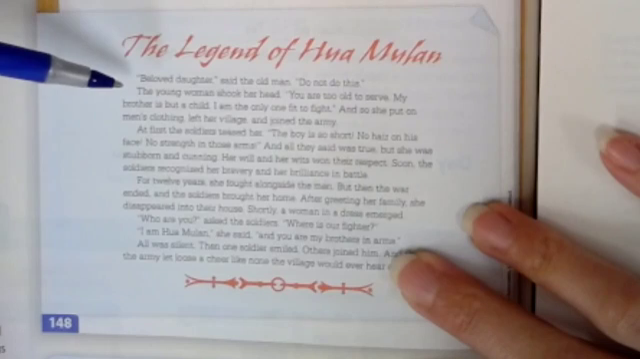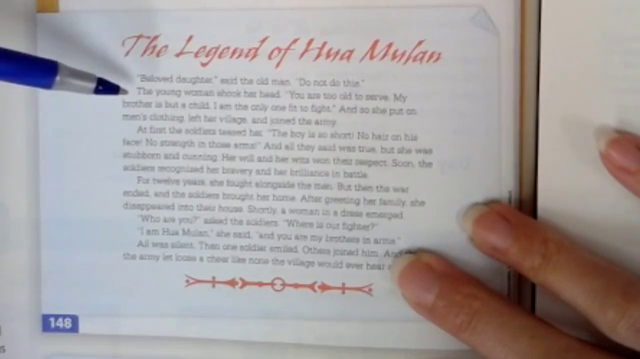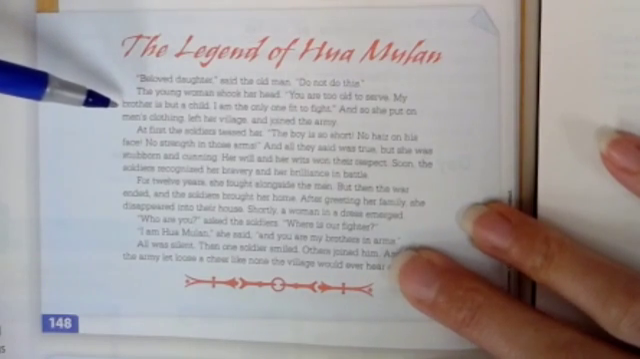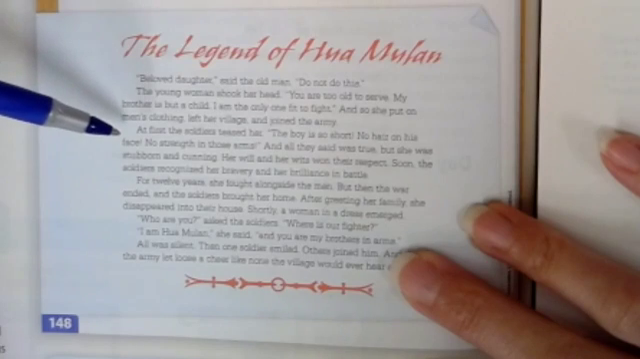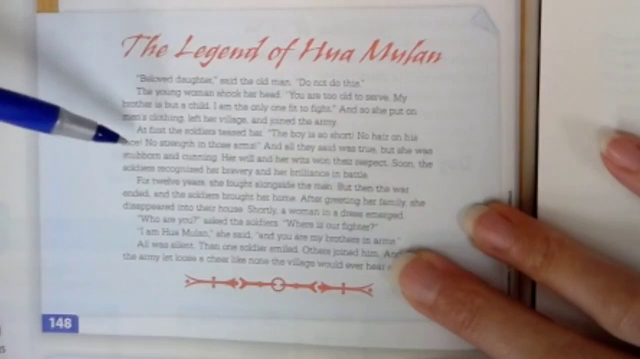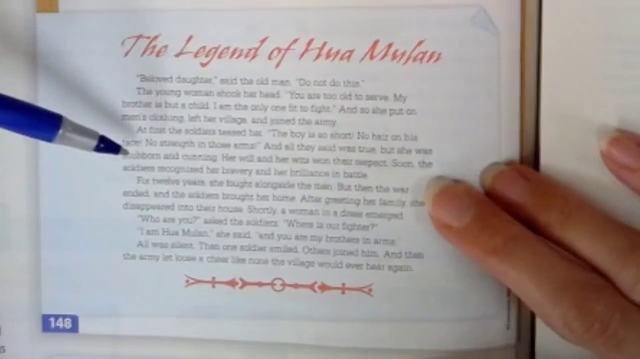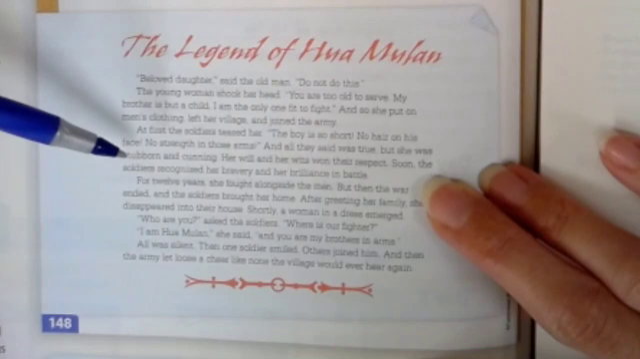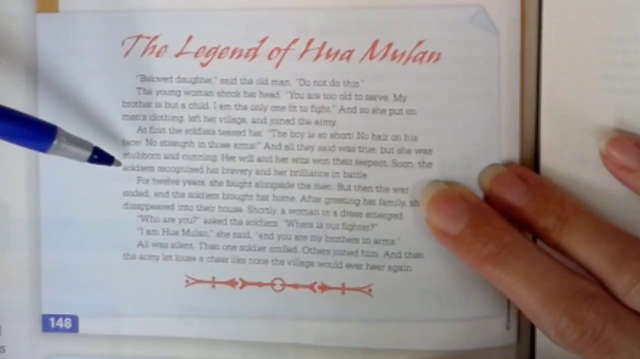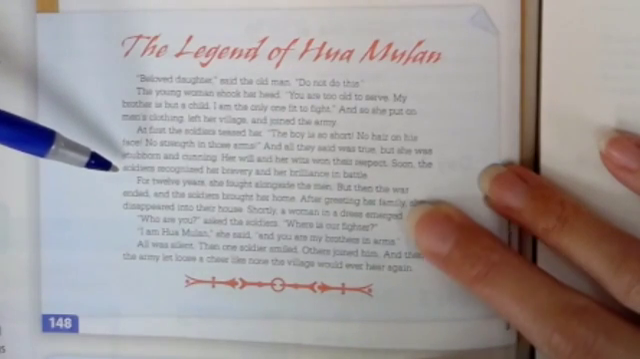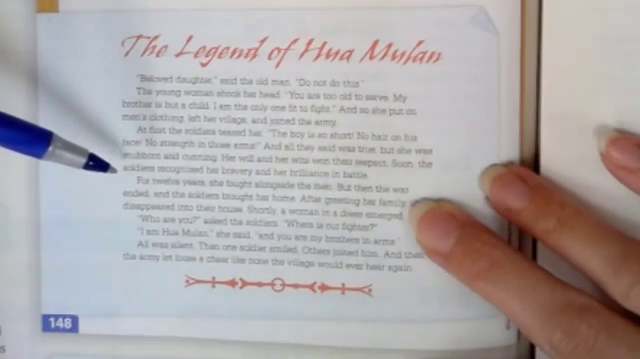"Beloved daughter," said the old man, "do not do this." The young woman shook her head. "You are too old to serve. My brother is but a child. I am the only one fit to fight." And so she put on men's clothing, left her village, and joined the army. At first the soldiers teased her. "The boy is so short, no hair on his face, no strength in those arms." And all they said was true. But she was stubborn and cunning. Her will and her wits won their respect. Soon the soldiers recognized her bravery and her brilliance in battle.